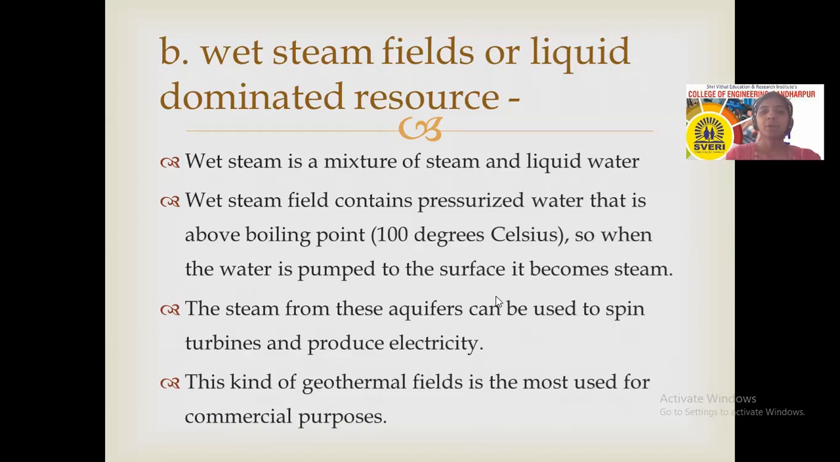So the second type of hydrothermal resources is wet steam fields or liquid dominated resources. Just now we saw the dry steam resources. Now we are going to see the wet steam fields.